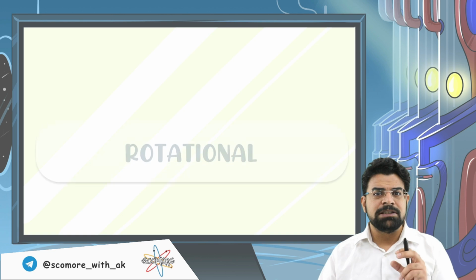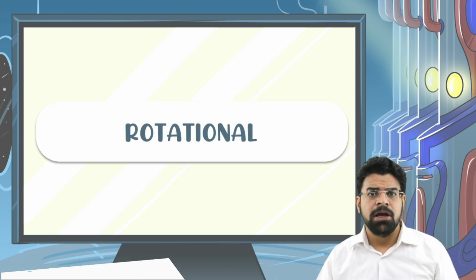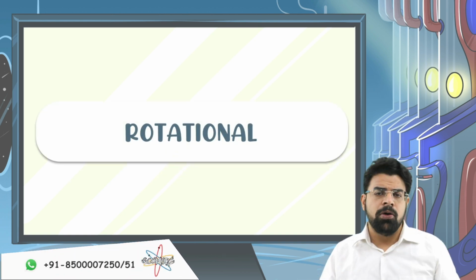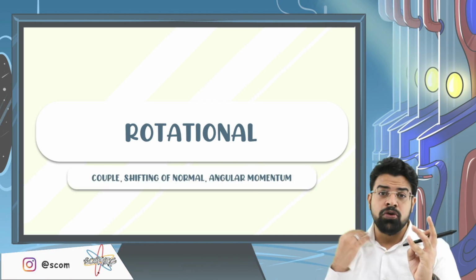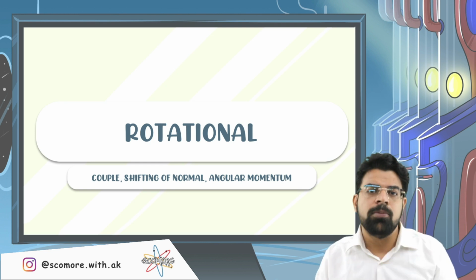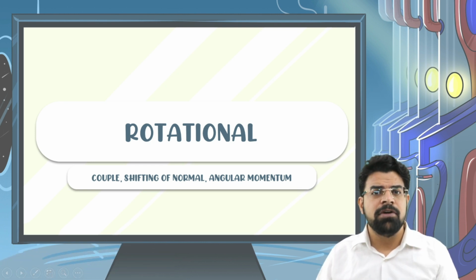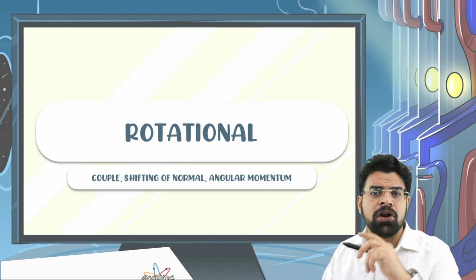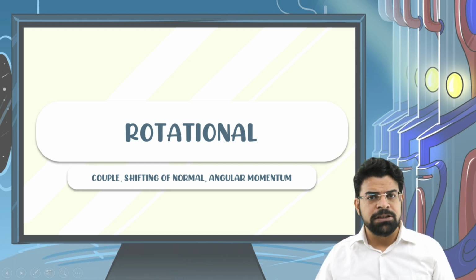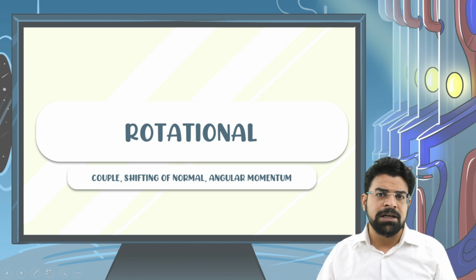Hello, so this is the third hour of rotational. Here we are going to talk about couple, shifting of normal that leads us to toppling, followed by what is angular momentum, how to write it. Then we will talk about Newton's second law for rotational motion that gives us the equation torque equals I alpha. So without wasting time, let's start with the first topic, that is couple.